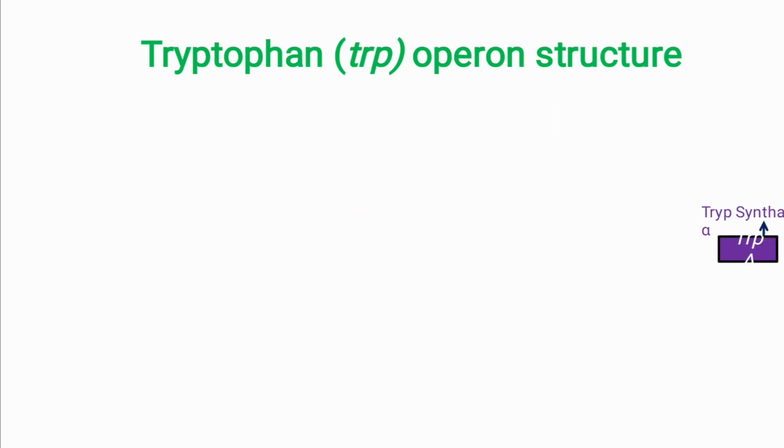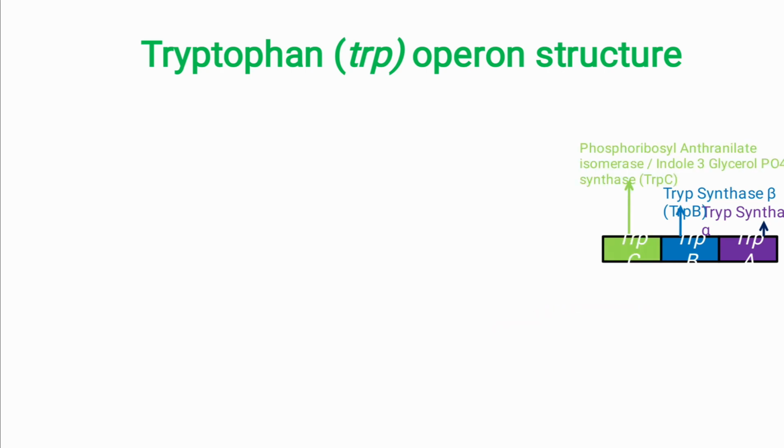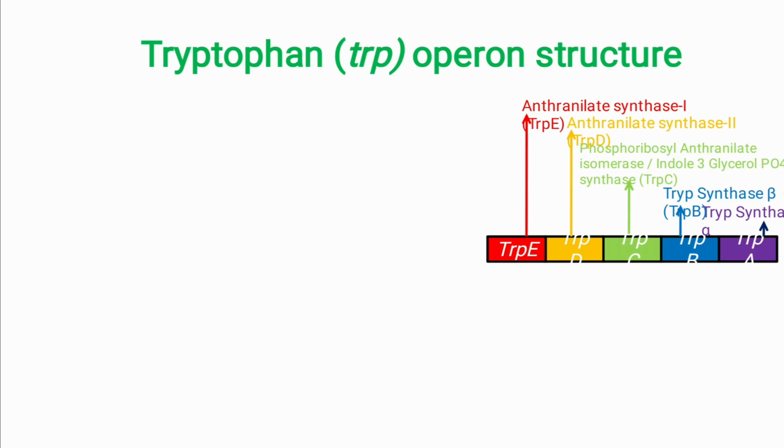So in general, the operon produces 5 structural polypeptides. One is tryptophan synthase alpha by the trpA gene, tryptophan synthase beta by the trpB gene, and phosphoribosyl anthranilate isomerase or indole 3 glycerol phosphate synthase is produced by the trpC gene, and anthranilate synthase 2 is produced by the trpD gene, and anthranilate synthase 1 is produced by the trpE gene. So these 5 components are structural genes produced by a polycistronic mRNA.